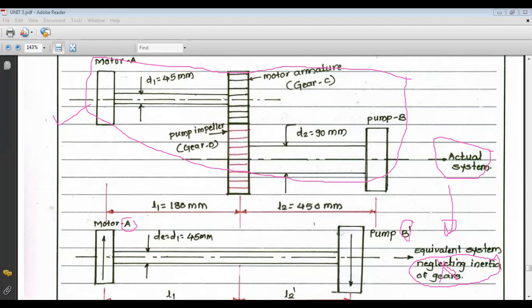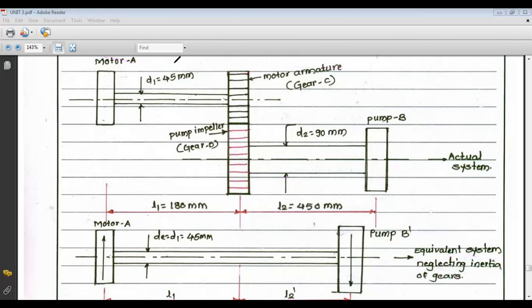The length L1 will be the same, and the length becomes L2 dash. In the problem it is given that the equivalent diameter should be 45 mm, so D equals D1 equals 45 mm.